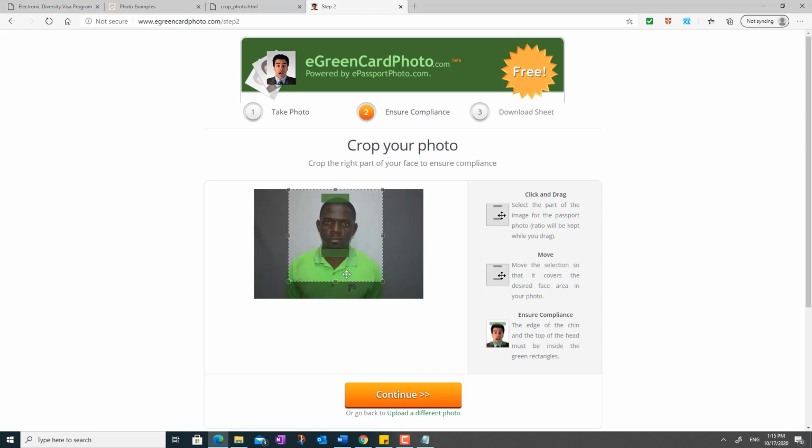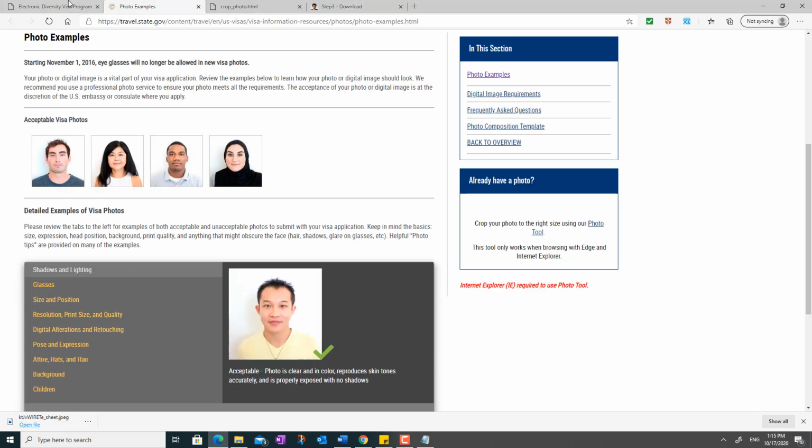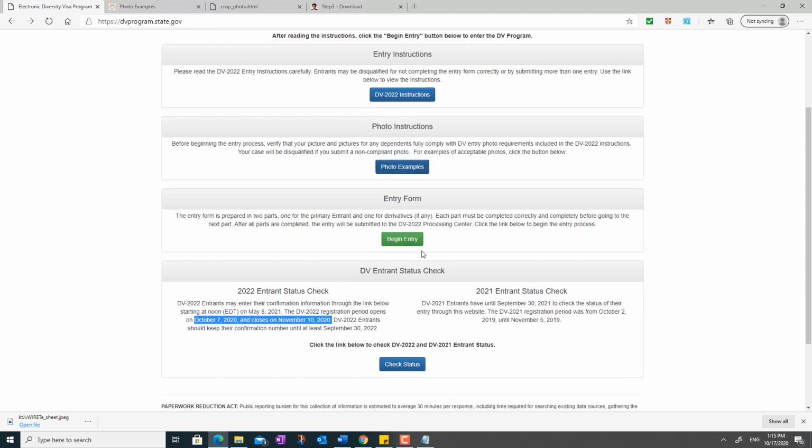On the bottom of the chin, on the head, and next, and you can download it right here. Now you have your picture. You can go use it inside the website over here. Just click on begin.